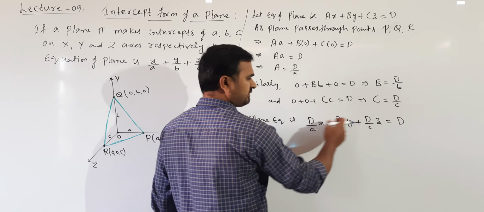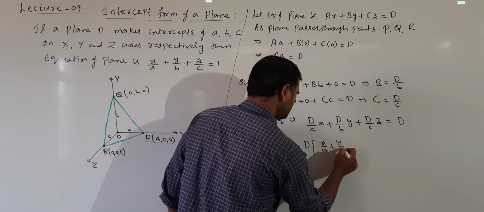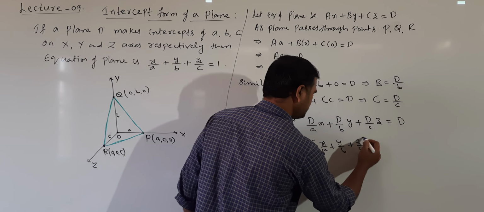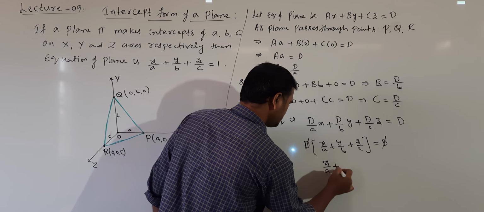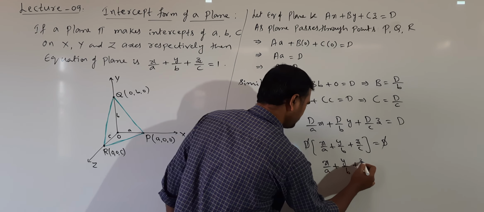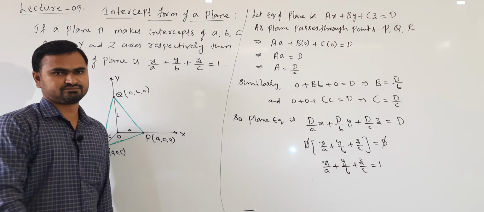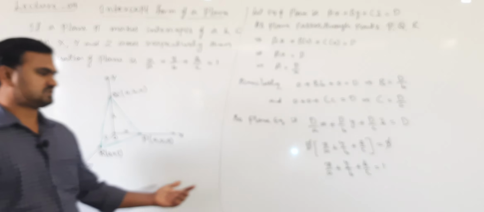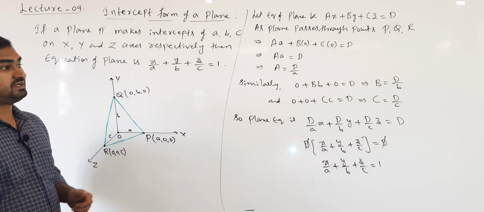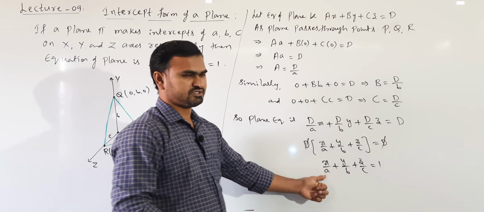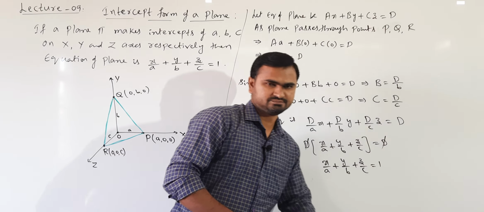So taking D common and cancelling, x by a plus y by b plus z by c is equal to D. So D cancels. So the equation of the plane is x by a plus y by b plus z by c is equal to 1. Understand? This is the equation of the plane required. Derivation is not required. We just have to remember the equation of the plane when intercepts on the coordinate axes are given. Understand?